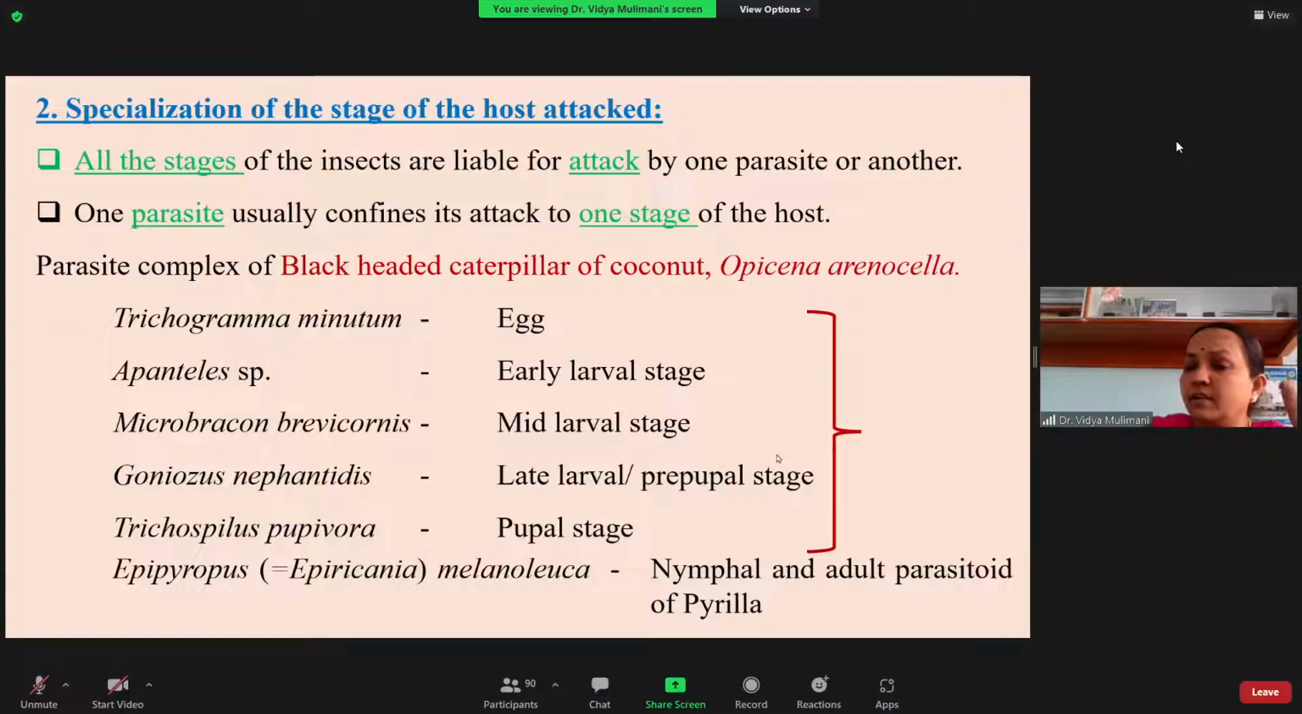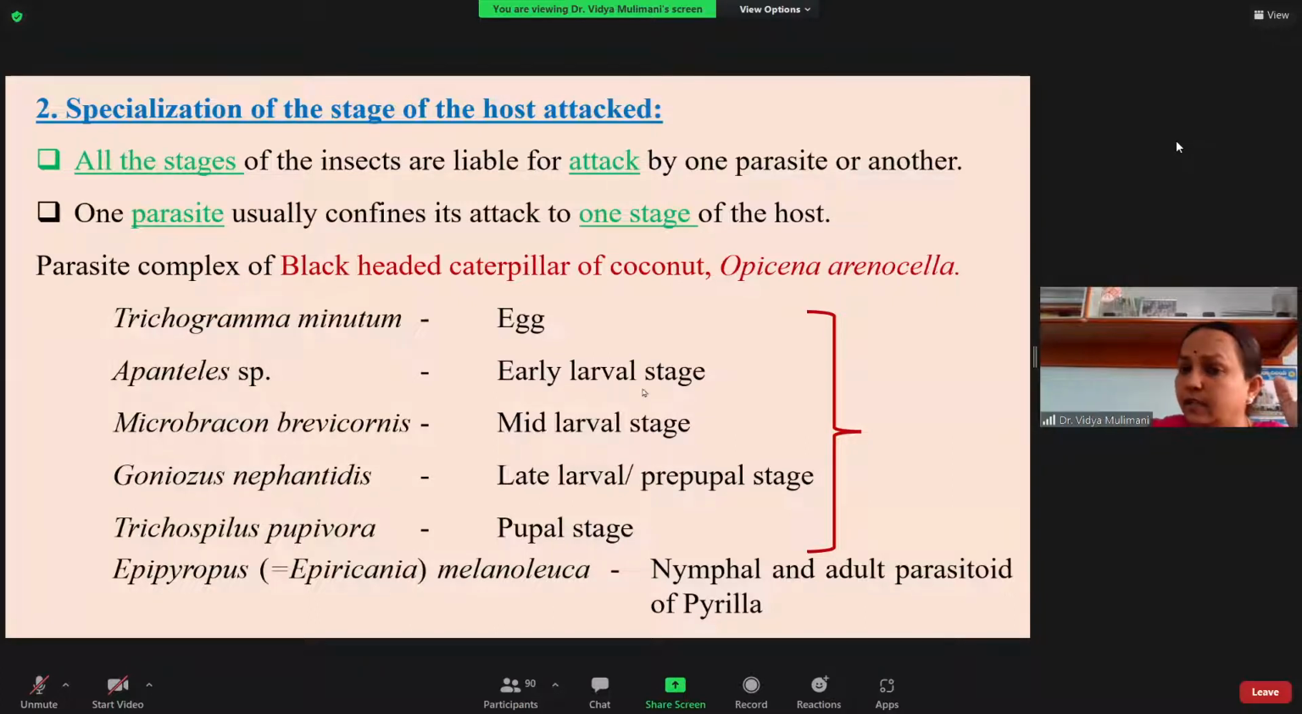So this is the specialization in the stage of the host attacked by the parasitoid. For Goniozus, if you give the early instar larvae of the coconut black-headed caterpillar, it will not lay the egg. Even if you give 100,000, it will not lay the egg in the early and mid larva. It prefers only the late larval instar. You may have the doubt whether you can get all three on a single caterpillar. It is optional, depending on how well they can compete.